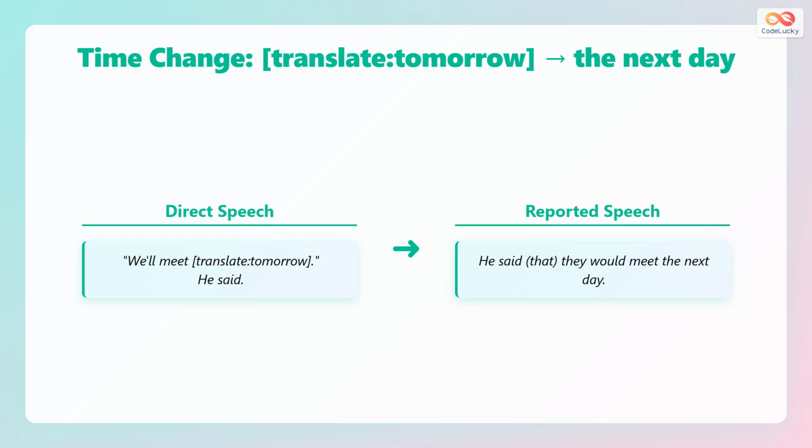Tomorrow in direct speech becomes the next day in reported speech. He said, "We will meet tomorrow." Becomes: he said that they would meet the next day. The next day refers to the day after the original speaking time. It adjusts future time correctly.